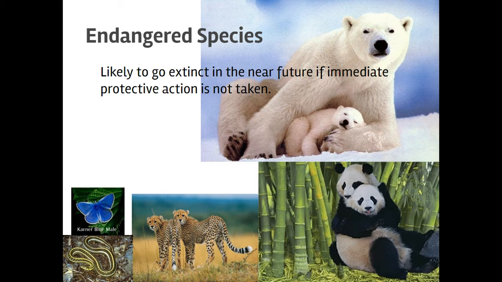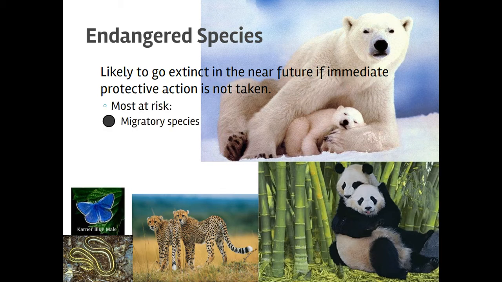Next, endangered species. Endangered species is a classification that's used by a number of different groups and governments to classify a species that is likely to go extinct in the near future if we do not fix it soon. Like if we are not immediately activating some protective measures, whether that's setting aside habitat, setting up laws to prevent poaching, whatever the case may be, this species is very much in danger, as the name might hint at. It's in danger of going extinct.